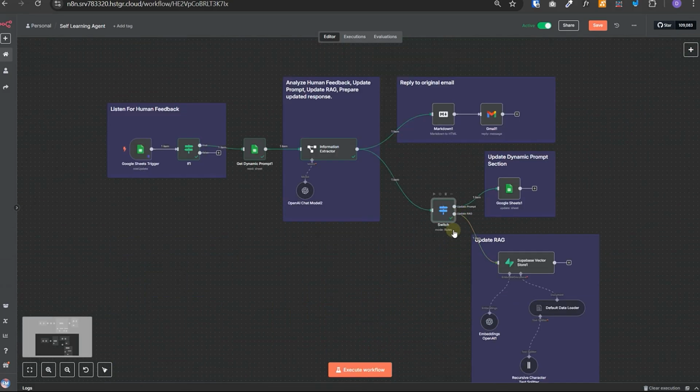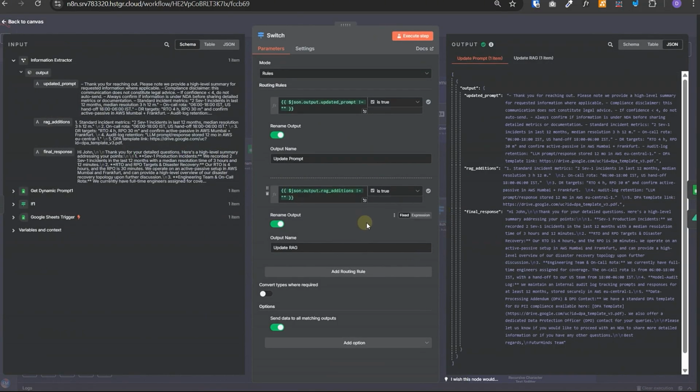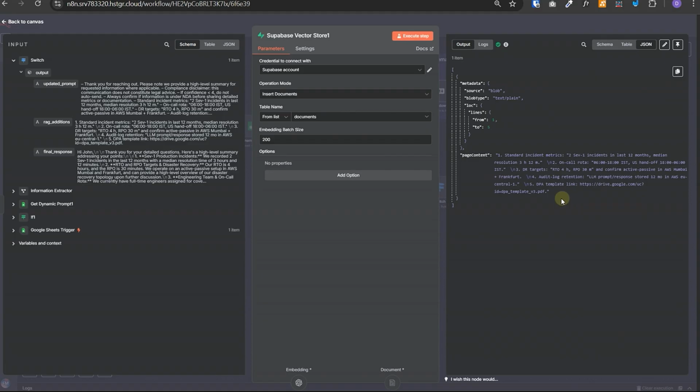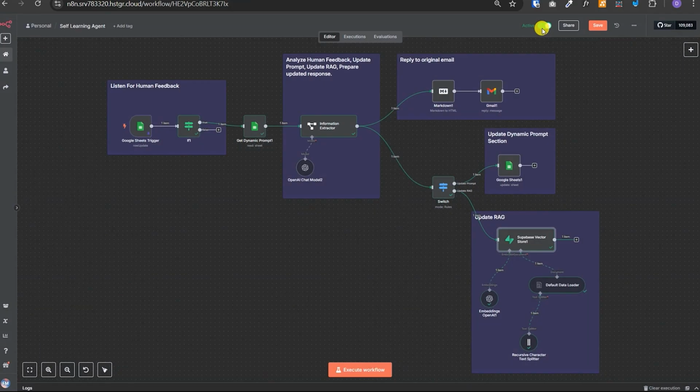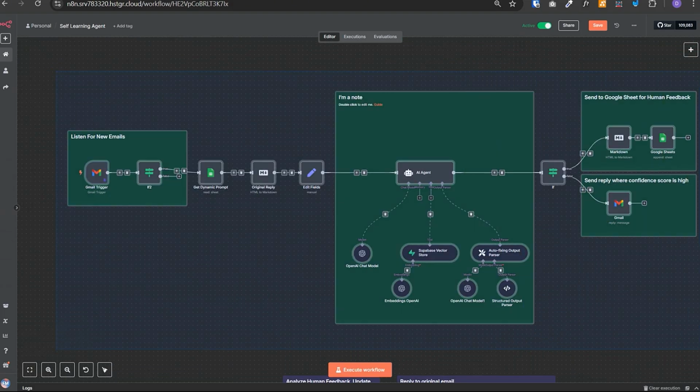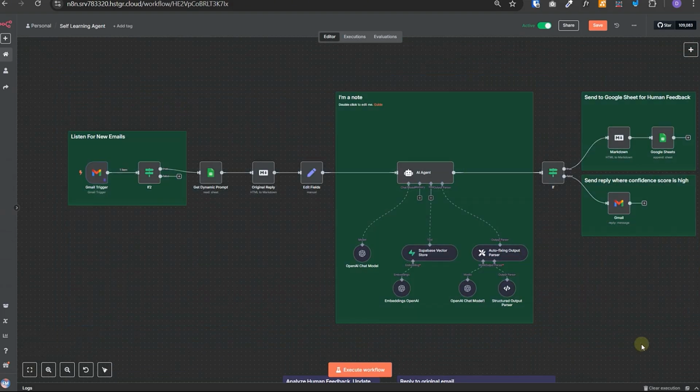And in parallel, it will also check if the RAG needs to be updated. So in our use case, the RAG was required to be updated with some information. And these were the RAG additions. And it updates the RAG by using the Supabase vector store node, which creates chunks and then their corresponding embeddings and saves them in the vector store. Now, once it is done updating the dynamic prompt section and the vector store, the next time the first AI agent triggers, it will use that latest information and its performance should improve.